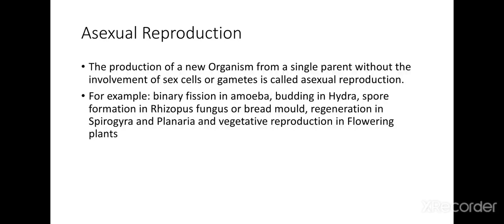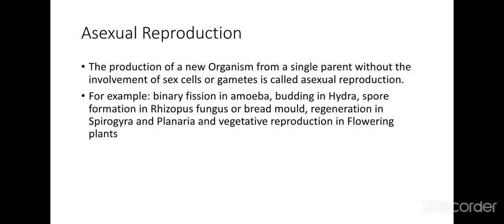Some examples you can quote in asexual reproduction are binary fission in amoeba, budding in hydra, spore formation in rhizopus fungus or bread mold, regeneration in spirogyra and planaria, and vegetative reproduction in flowering plants like rose plants. Okay.